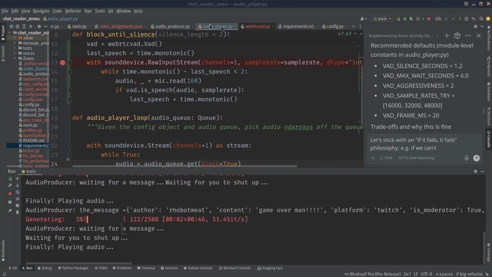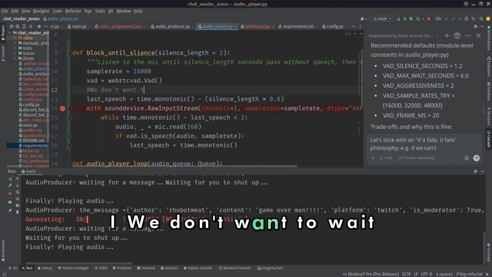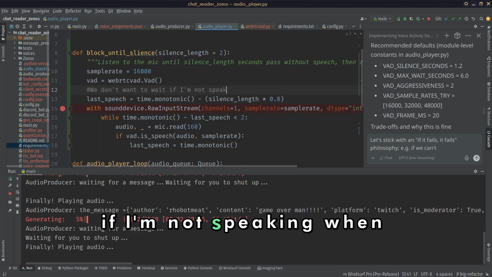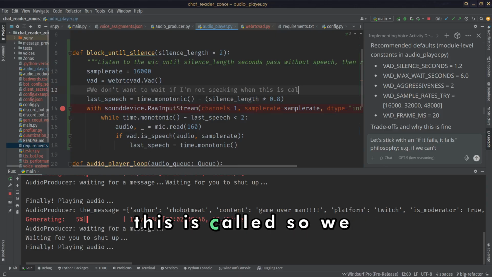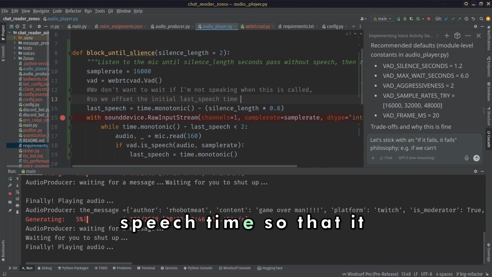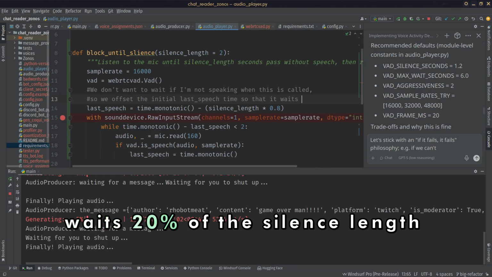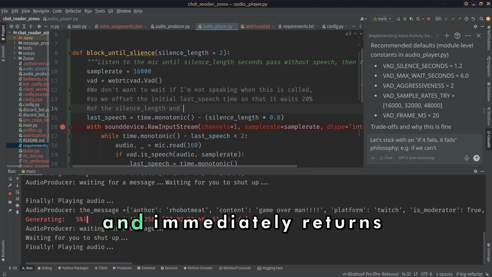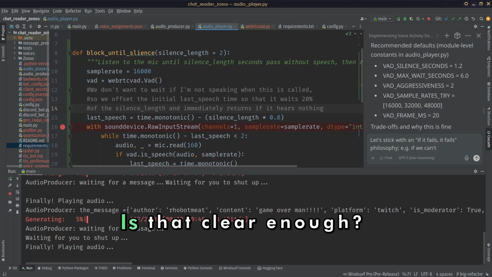If I'm just sitting there not saying anything, it'll still wait 2 seconds. We don't want to wait if I'm not speaking when this is called, so we offset the initial last speech time so that it waits 20% of the silence length and immediately returns if it hears nothing. Is that clear enough?